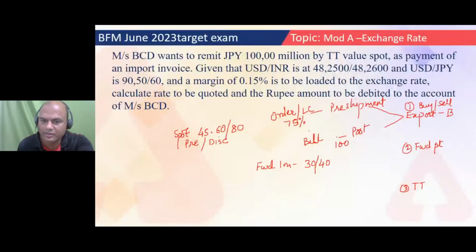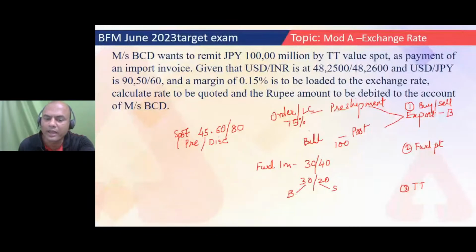So forward point done. If it is premium, then I'll add. If it is discount, then I'll subtract. How do I get discount? Discount means, see this 30, 20. This is discount, right? So I'll subtract it. Okay. What is the buy rate over here? This is buy and this is sell, right?